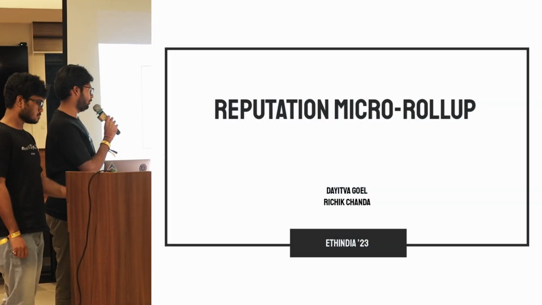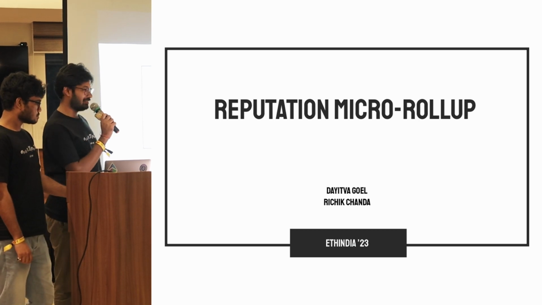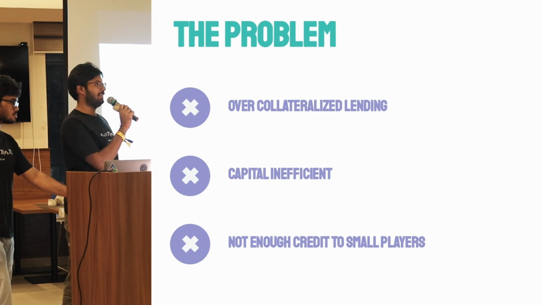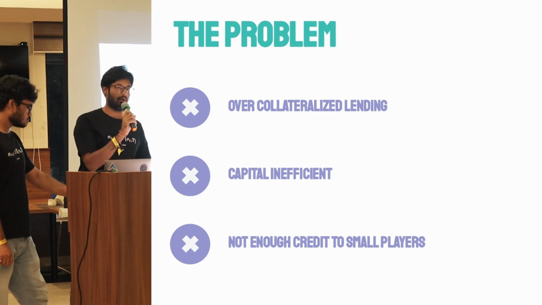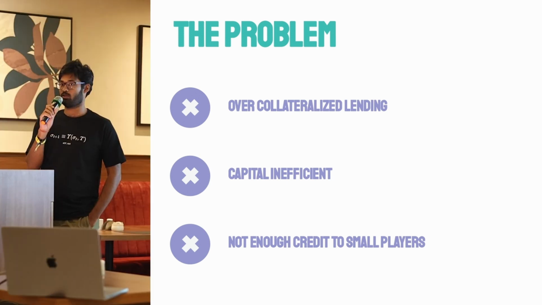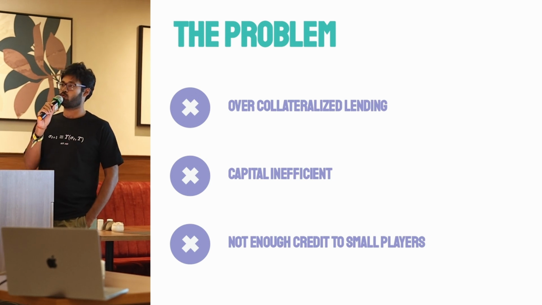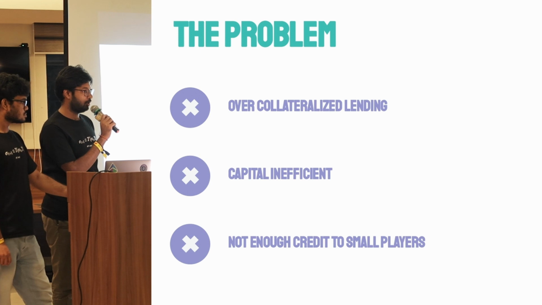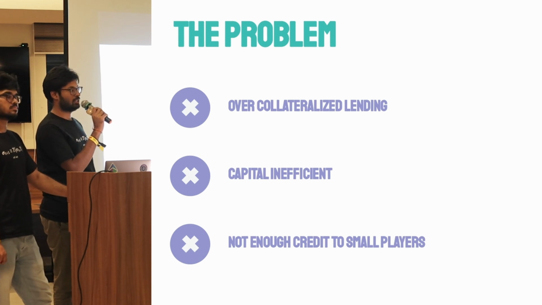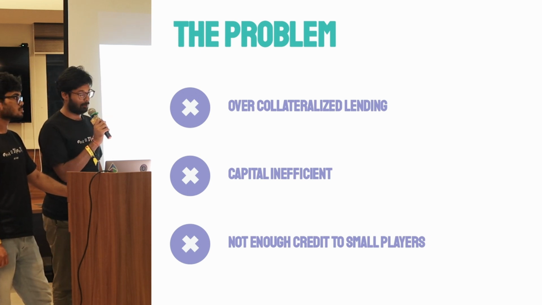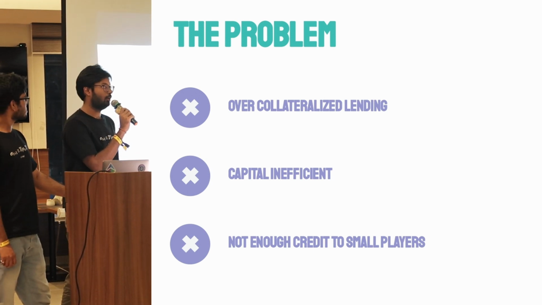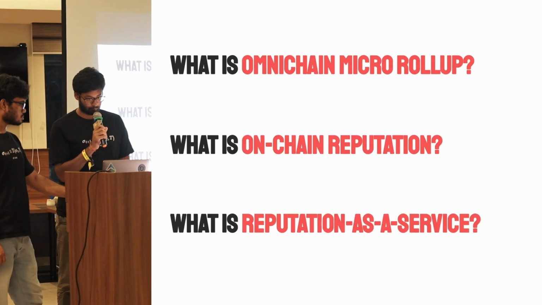A reputation micro-rollup. First, let's understand the problem that we're trying to solve. The problem is over-collateralized lending. In the current space of DeFi, if I ever have to borrow something, I have to post at least 150% of my collateral. This is not only capital inefficient because I can only borrow up to 50 or 75% of my collateral, but it's prohibitive for small players because they just do not have enough collateral to borrow any credit.